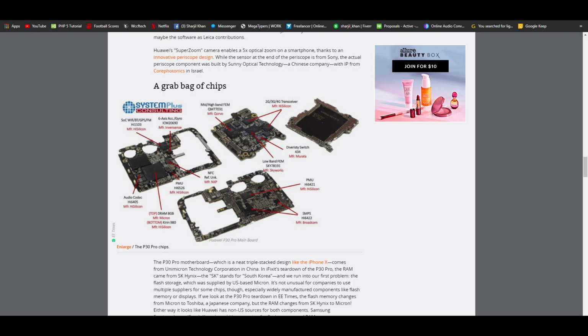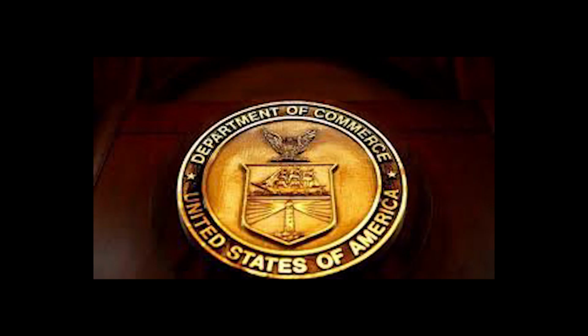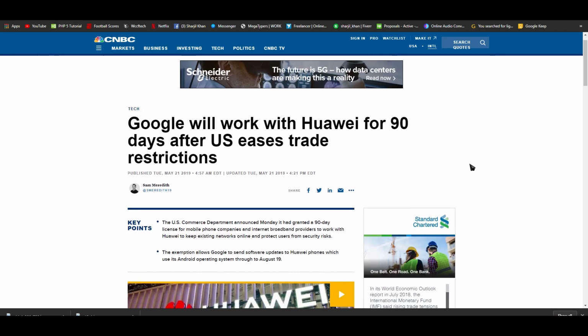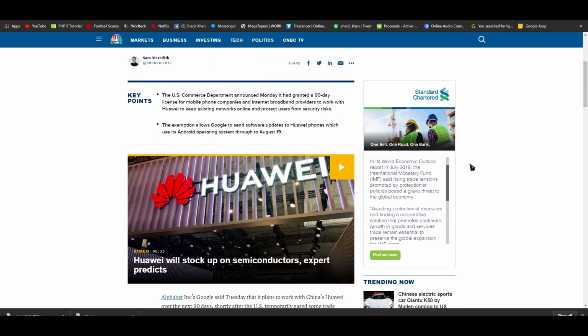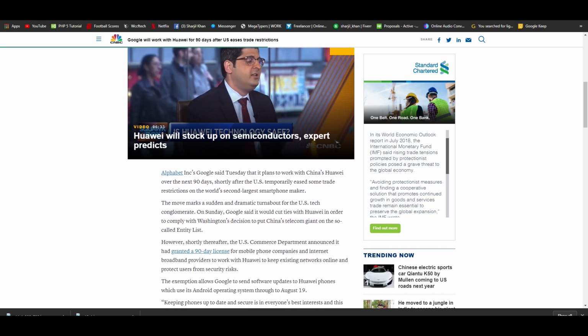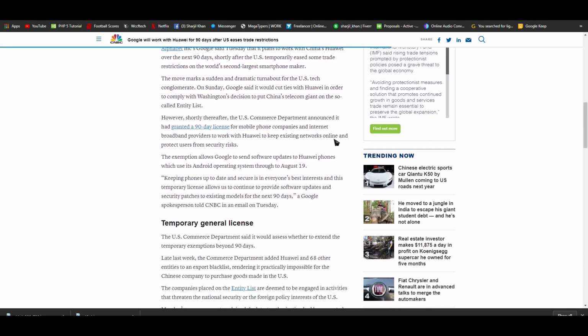Now we have come to the fourth segment, and that is the Huawei ban for recent devices. Now a question arises: what does the Huawei ban mean for the Huawei or Honor phone that you are using right now? The US Commerce Department has created a temporary 90-day license that restores Huawei's ability to provide software updates to existing Huawei handsets. That means existing Huawei phones and tablets will still receive official Android updates and monthly security patches until August. Thereafter, the scenario outlined below is believed to take effect.